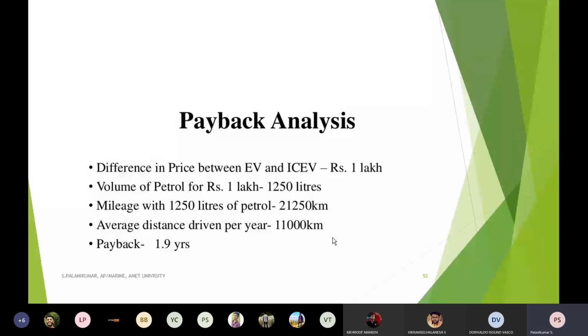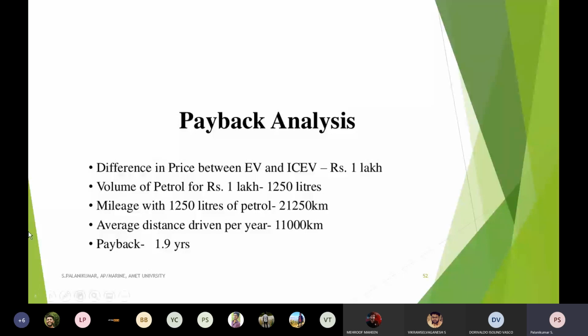Instead of that, we suggest an LED lamp. The same light can be achieved with 20 watts, whereas the bulb uses 40 watts. It means around 20 watts is wasted as heat. We are already talking about global warming, and heat is contributed to the atmosphere. So if you want to replace that, we have to calculate the payback period also. The same way, whenever we want to go from IC engine vehicles to electrical vehicles, we should know the payback period.